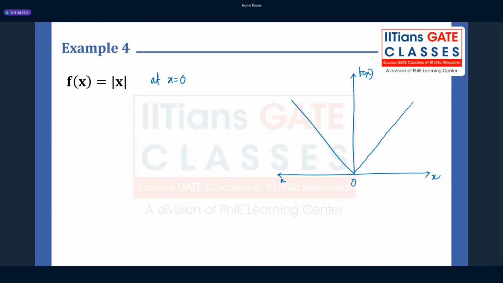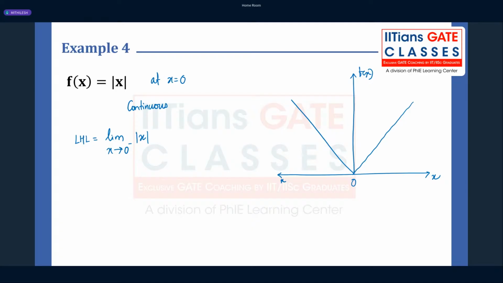Can you tell me whether the function is continuous or not at x equal to 0? Yes, continuous. Good. Just by looking at the figure, we can tell there is no discontinuity at point 0, so it's continuous. You can also solve it: the left hand limit is the limit as x tends to 0 from the left hand side of mod of x.